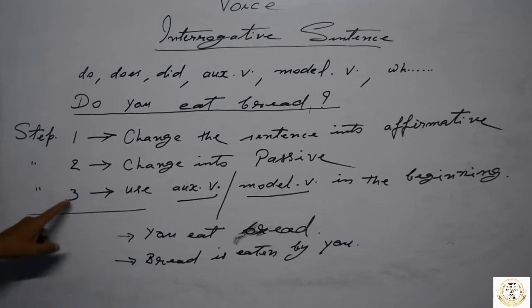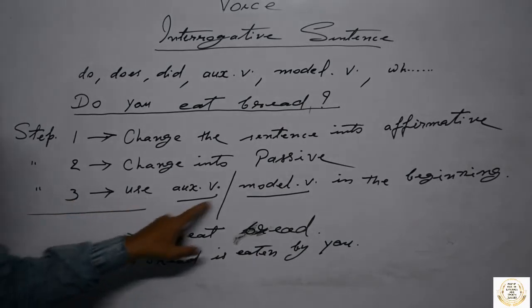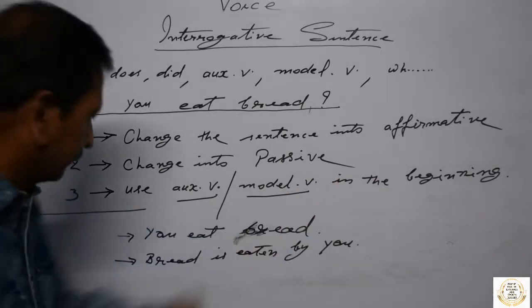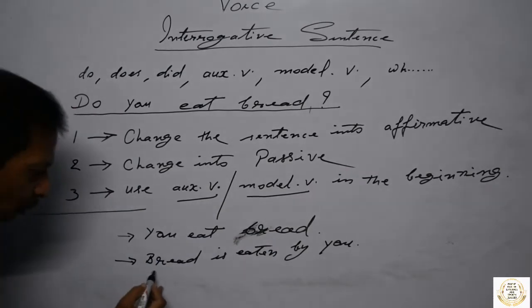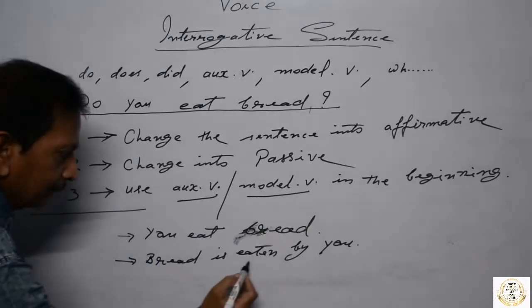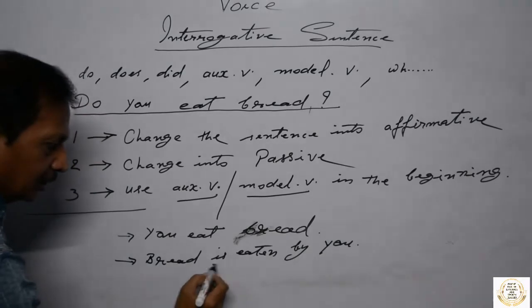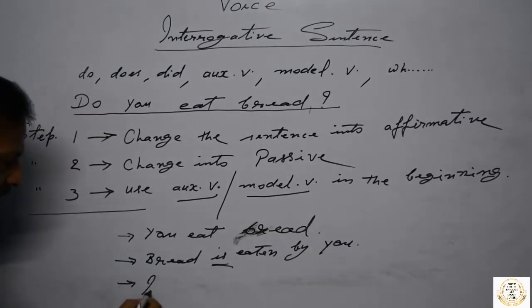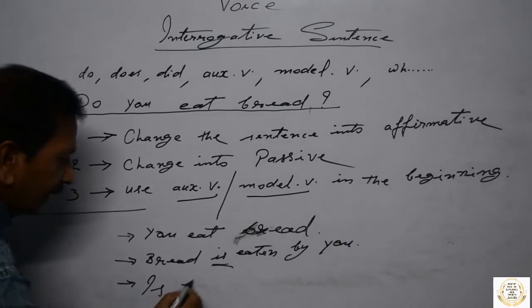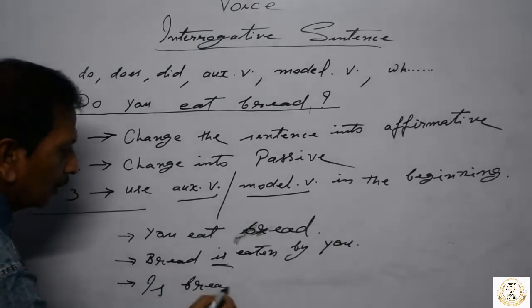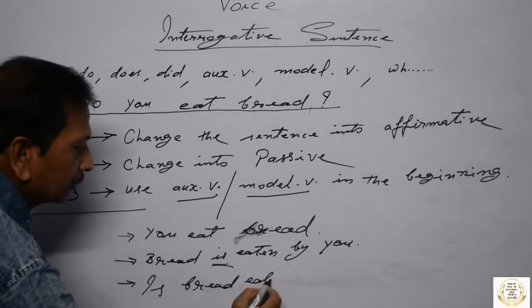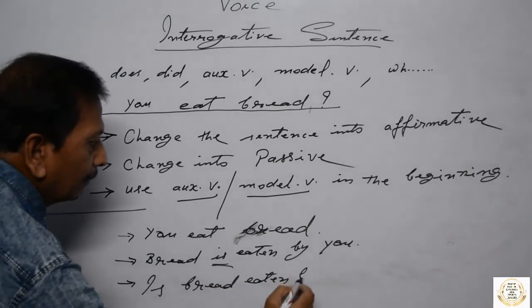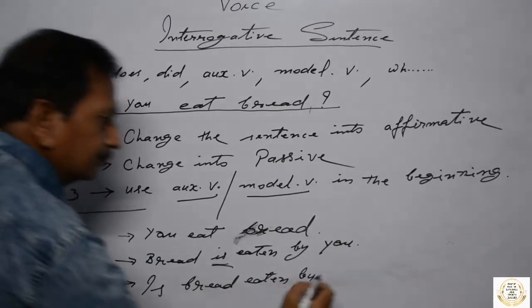And your third step is here, use auxiliary or modal verb in the beginning. So what is the auxiliary verb or modal verb in the passive voice? It is here. So, is bread eaten by you?